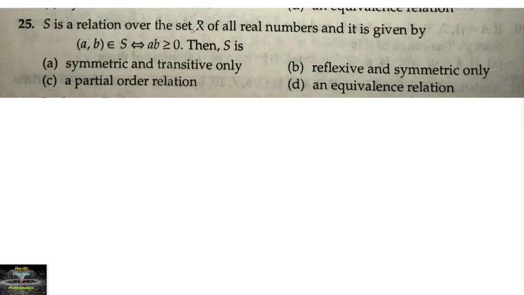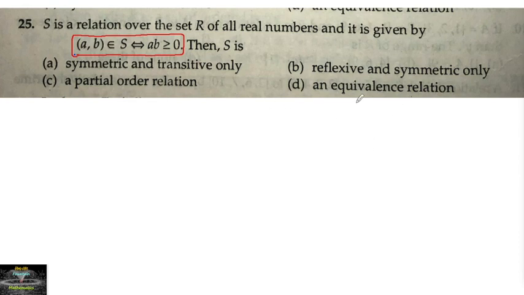S is a relation over the set R of all real numbers, and it is given by (a, b) belongs to S if and only if ab is greater than or equal to 0. Then S is a symmetric and transitive only, a reflexive and symmetric only, and a partial order relation and equivalence